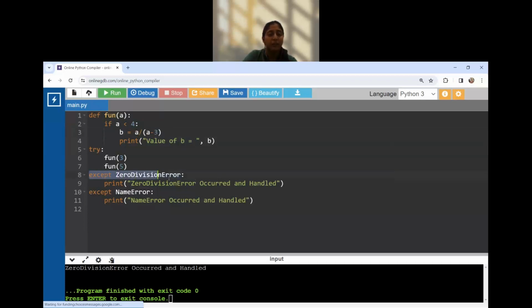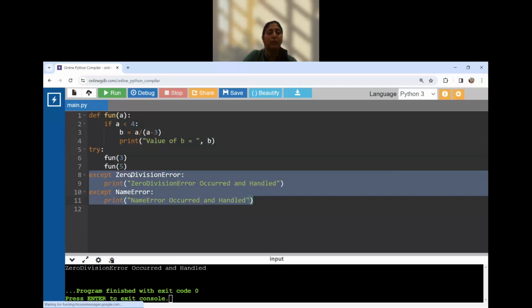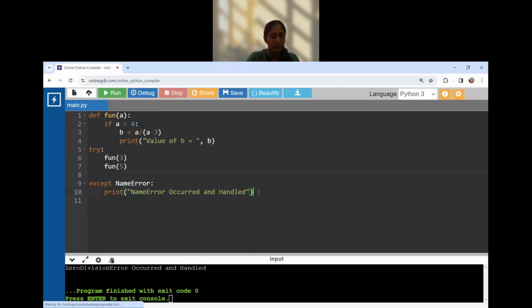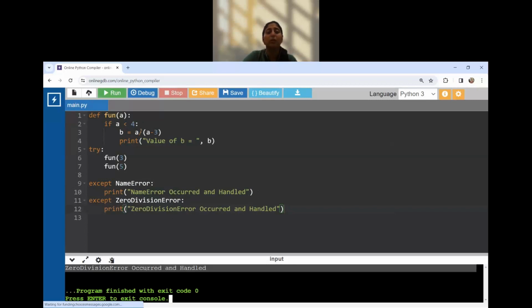So it specifically found which one of the two is the ZeroDivisionError, and whatever is written in that except statement is performed over here. Supposedly, it is not due to the sequence. Even if I change the sequence and run the program, it will still give ZeroDivisionError because it tries to find logically which of the respective exceptions is to be performed. So this is how a specific exception can be handled.